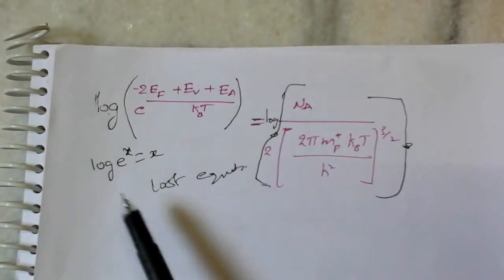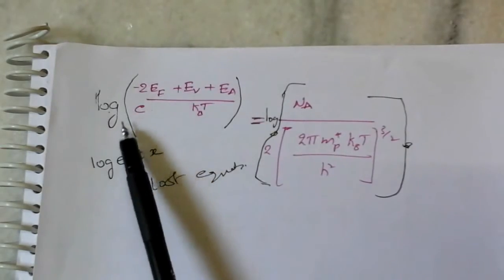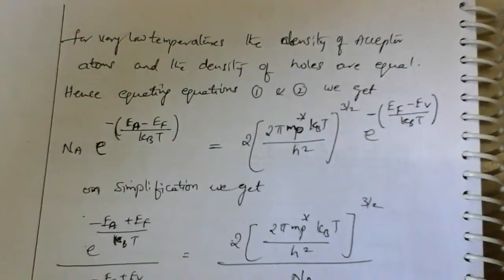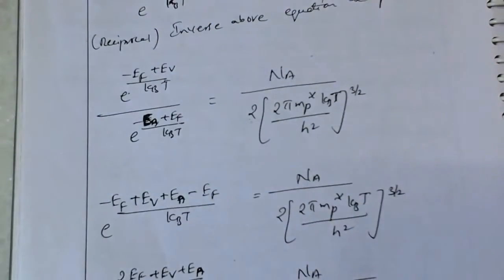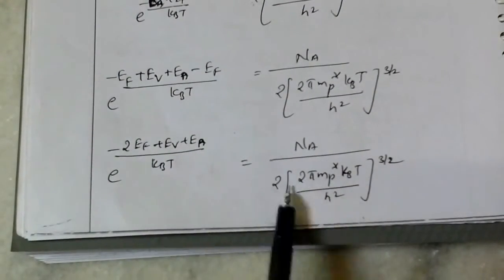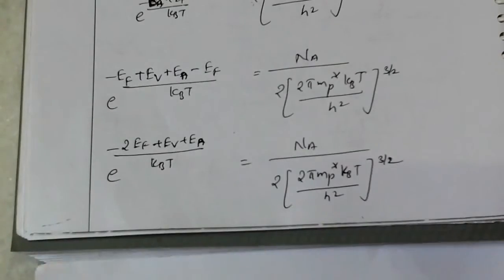But in the previous case, here we got this equation, and for this equation I am taking log both sides.